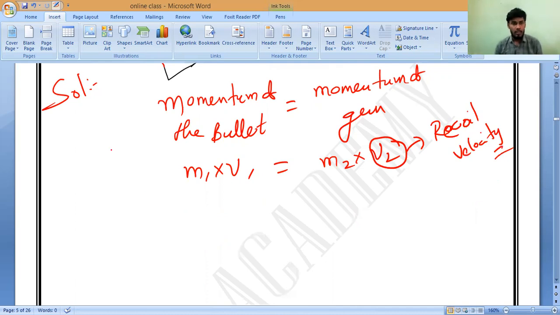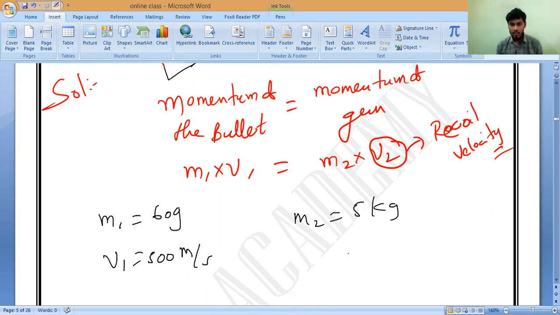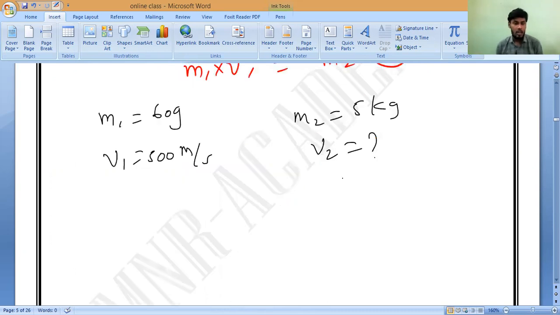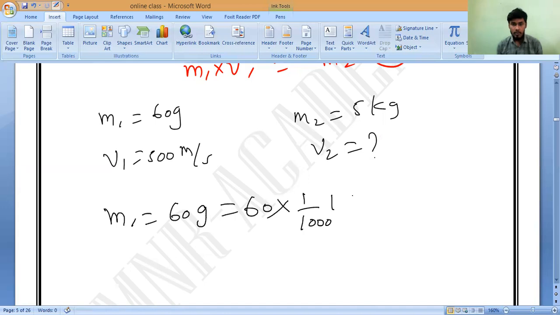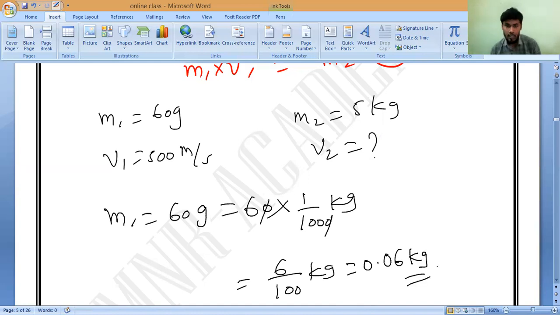Mass M1 is given in grams, you have to convert it to kilograms. M1 is 60 grams, which is equal to 60 into 1 by 1000 kilogram. So the 0 will get cancelled, which is equal to 6 by 100 kilogram, 0.06 kilogram. Any doubt, ask me please.